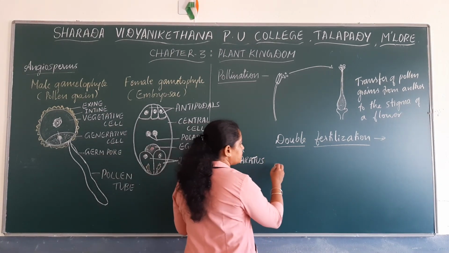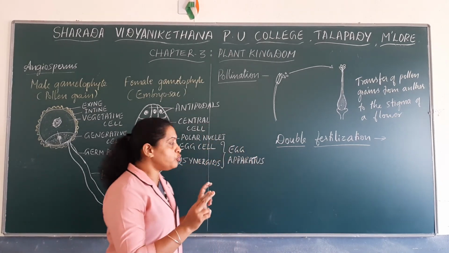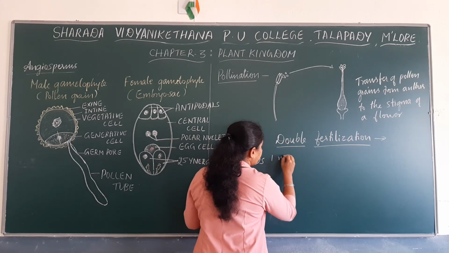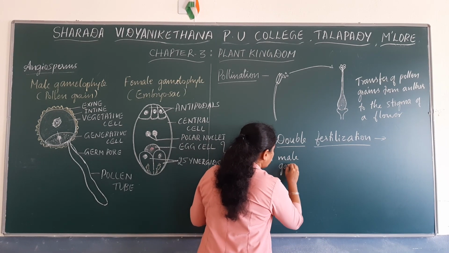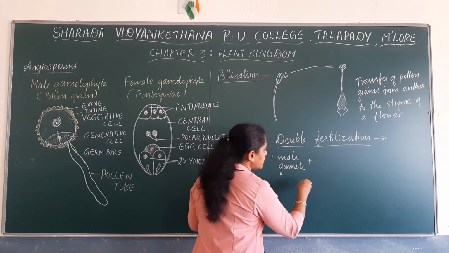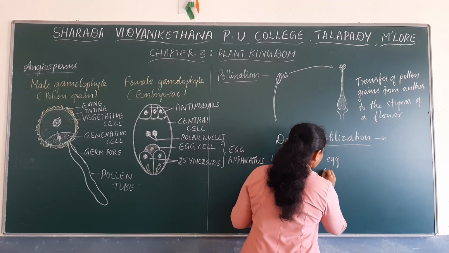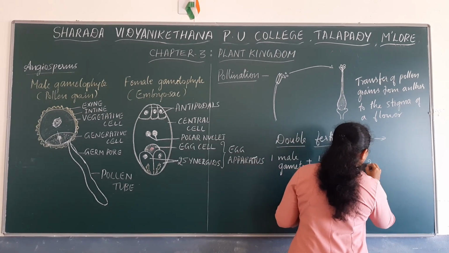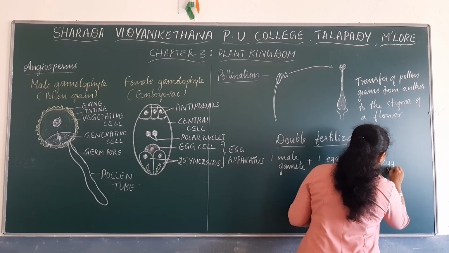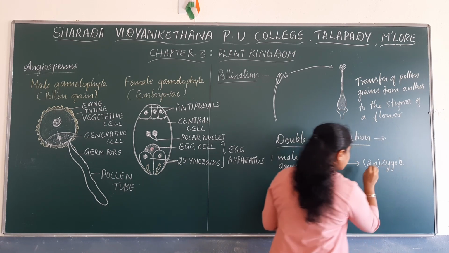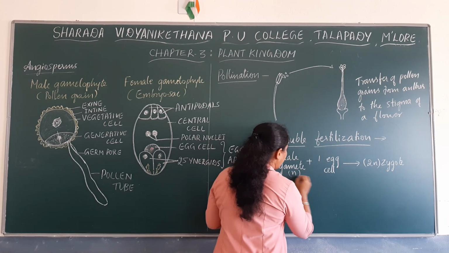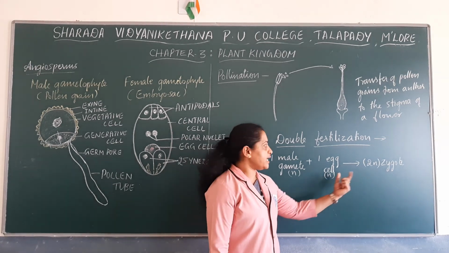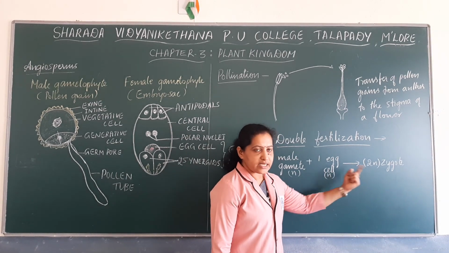You know that the pollen grain produces two male gametes, and the two male gametes are released into the embryo sac. Among these, one of the male gametes fuses with the egg cell to form a diploid zygote. You know that the male gamete is haploid, and the female gamete, the egg cell, is haploid. Both these haploid cells fuse together to form a diploid cell, that is the zygote.